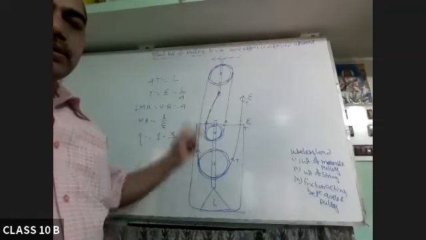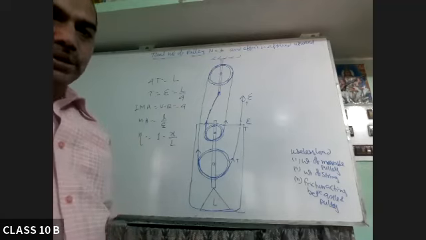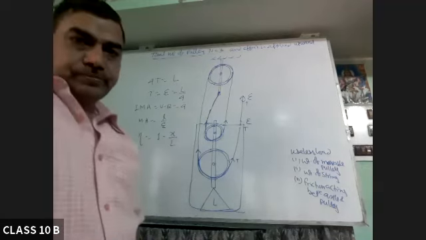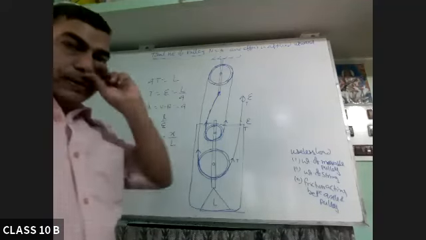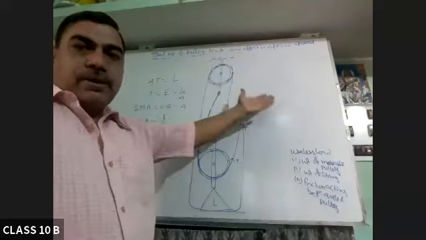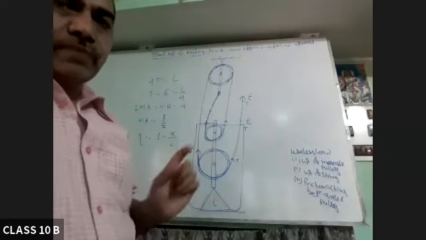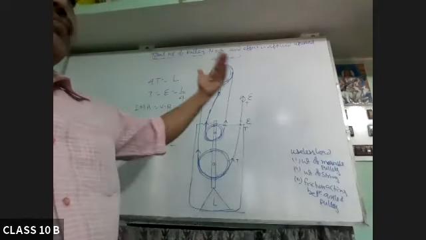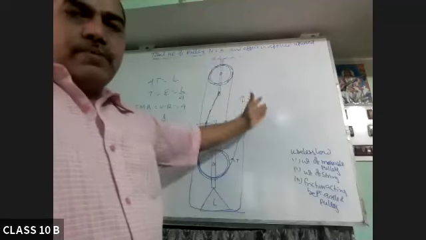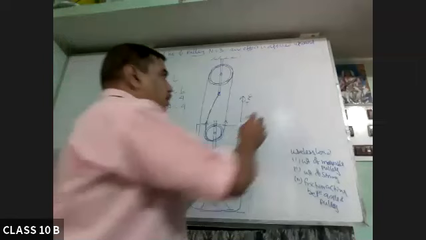So we have discussed the 3 pulley system. Now the 4 pulley system and 5 pulley system you have to do yourself. In case of the 4 pulley system, convenient and inconvenient, you have to find the mechanical advantage and velocity ratio for both. And in case of the 5 pulley system, convenient as well as inconvenient. So that is your homework.